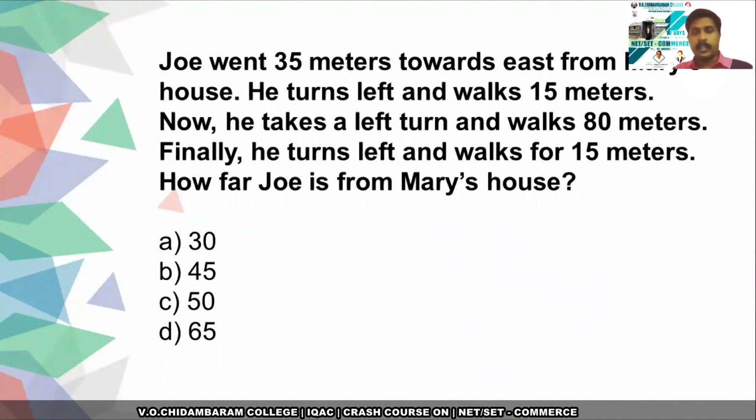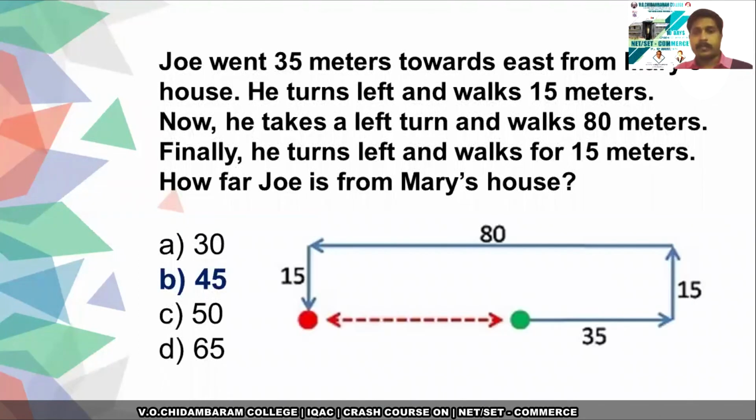So it's another sum. Here we are going to find the distance between the starting point and the end point. As I said earlier, we have to form a pictorial representation for the given problem. So Joe went 35 meters towards east.